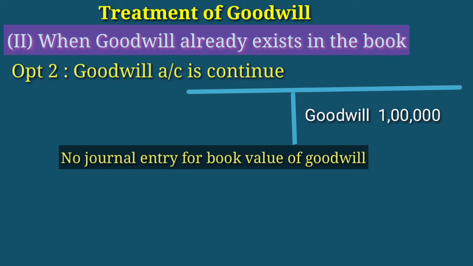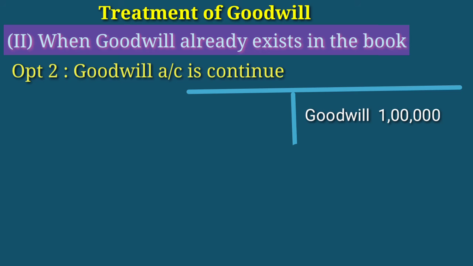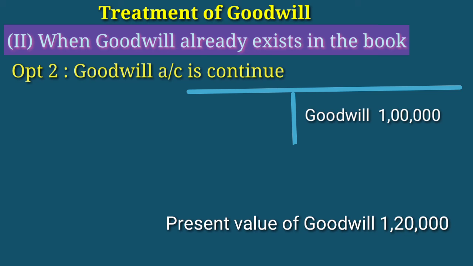If we continue the goodwill account, at that time, no need to give the full value of advantages of goodwill to the retiring partner. If we close the goodwill account, at that time the retiring partner will get full advantages. That means the present value of goodwill. From the present value of goodwill, we will calculate the retiring partner's portion of goodwill.